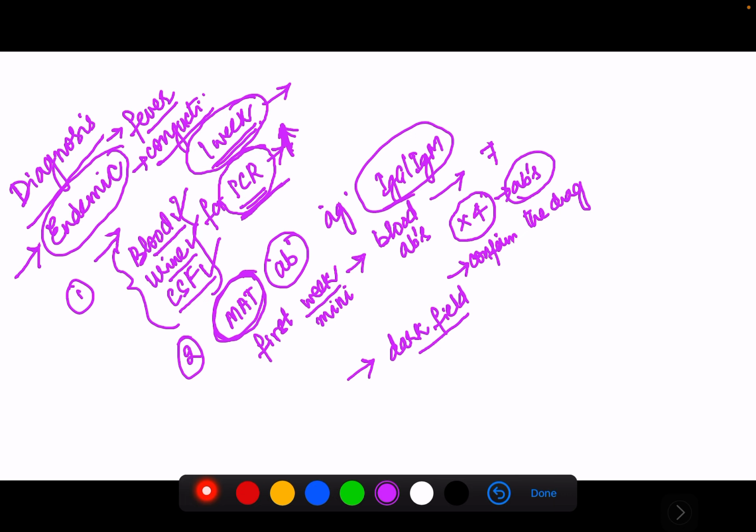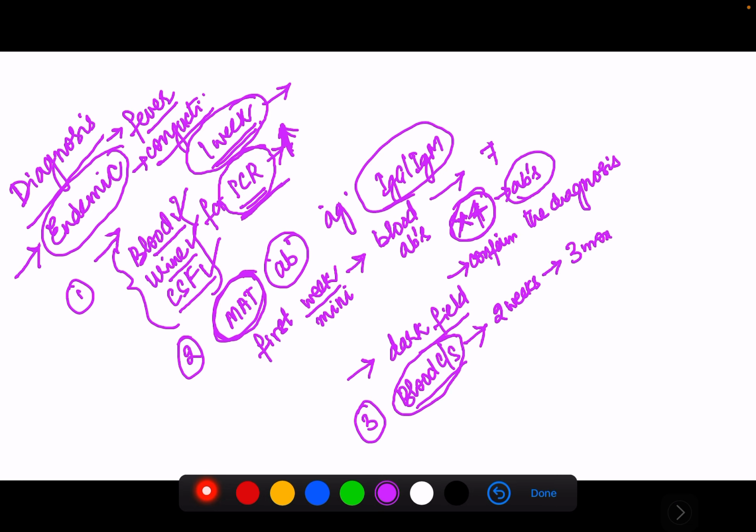So from the first week to the second week, if there is a 4-fold increase of antibodies, then it confirms a diagnosis of leptospirosis. And we can also send blood cultures, culture of the blood, but this takes a long time, like 2 weeks for detection. For the growth of this organism, it will take from 2 weeks to almost 3 months.